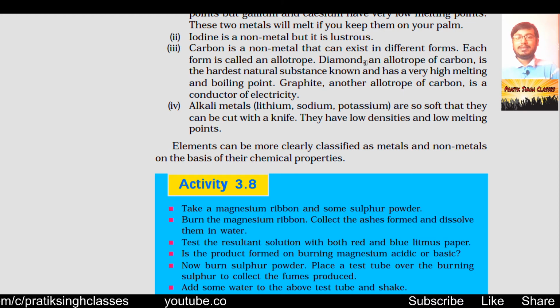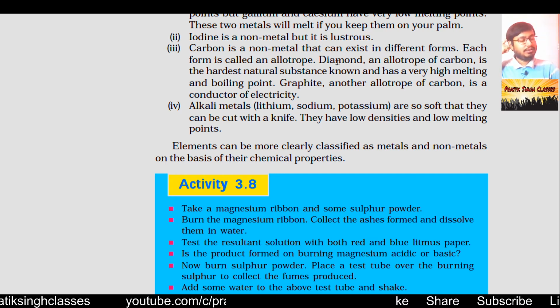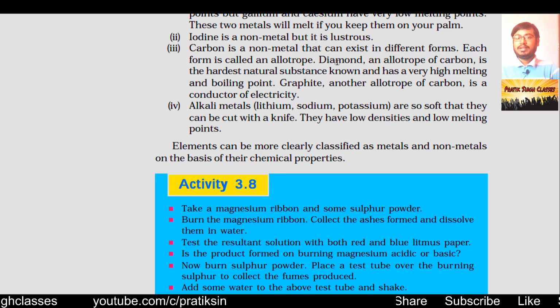Diamond, an allotrope of carbon, is the hardest natural substance known and has a very high melting point and boiling point. On the other hand, graphite, another form of carbon, is a conductor of electricity. Graphite and diamond are both forms of carbon, but diamond is a bad conductor of electricity, while graphite is a good conductor. Diamond is a bad conductor of heat, but graphite is a good conductor of heat. Diamond is very hard, but graphite is soft.